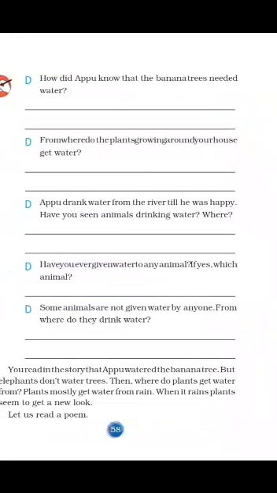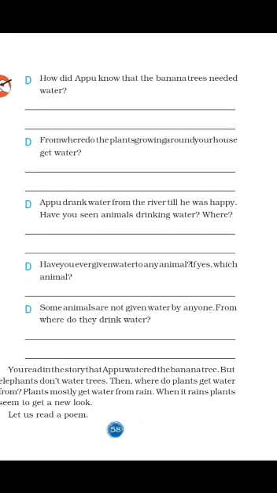Okay, they are asking how this poor elephant came to know that the trees needed water. We can see the condition of the tree when it needs water. Why? Because it is drooping, it started to droop. And then it doesn't give any banana to Appu, which means Appu understood that it needs water, then only it can regain its life and it can give fruits to me.